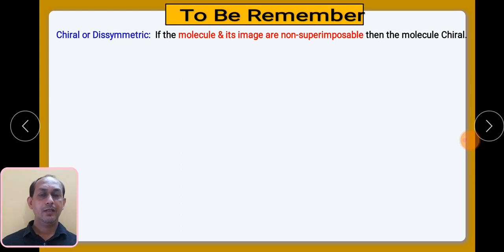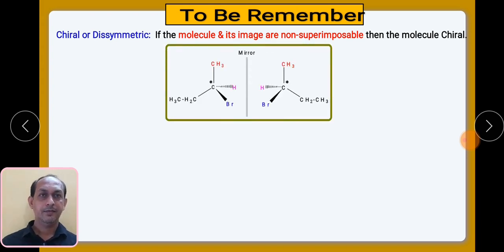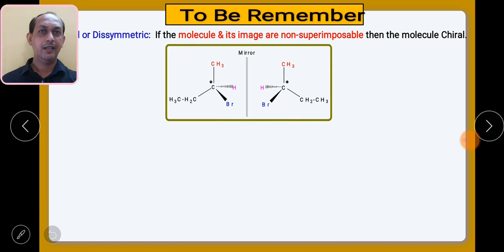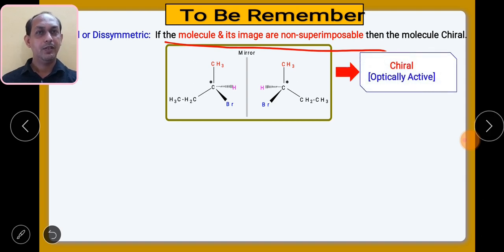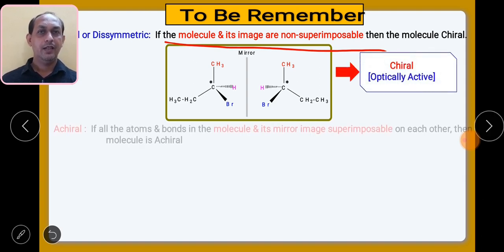What we need to remember from this session is that to be chiral, a molecule and its mirror image must be non-superimposable. If your compound is to be optically active, it should not be superimposable. Once they get superimposed, your molecule becomes achiral, just like the example we already discussed. In a chiral compound, the molecule and its mirror image are non-superimposable, so these structures are optically active.